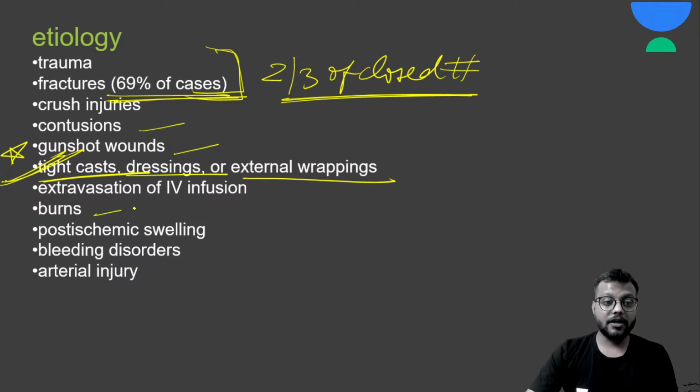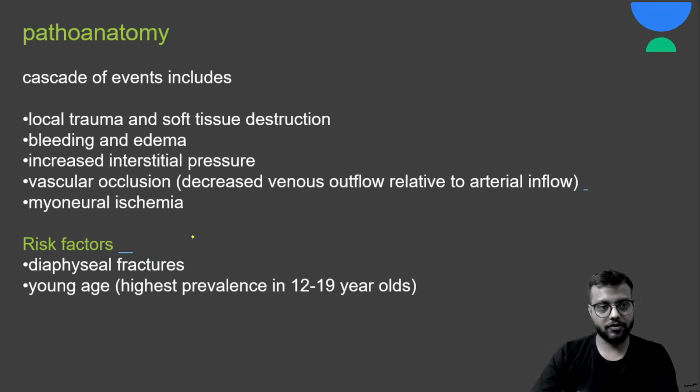Okay, there in case of burns or post systemic swellings, bleeding disorders or arterial injury, इन सब में compartment syndrome हो सकता है.